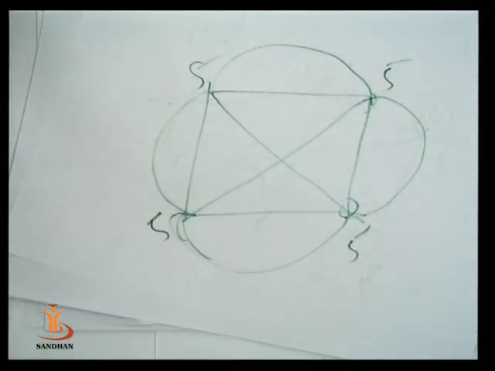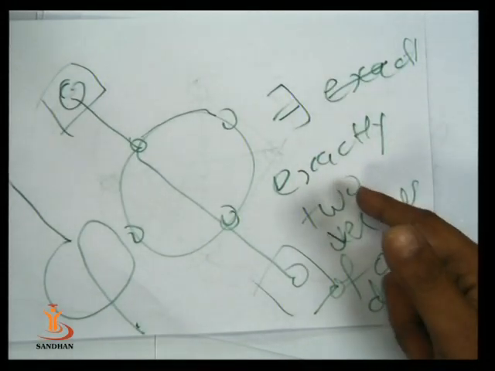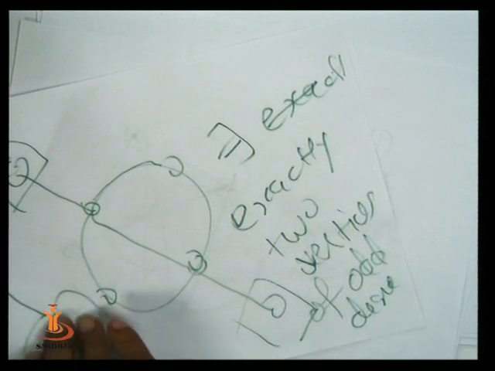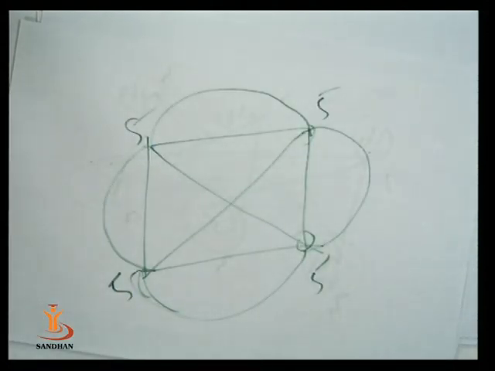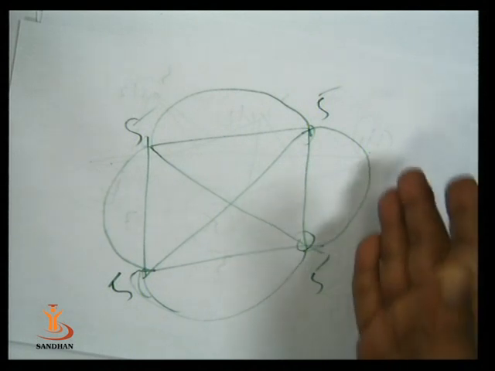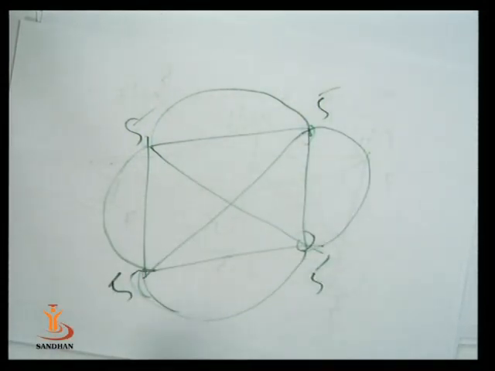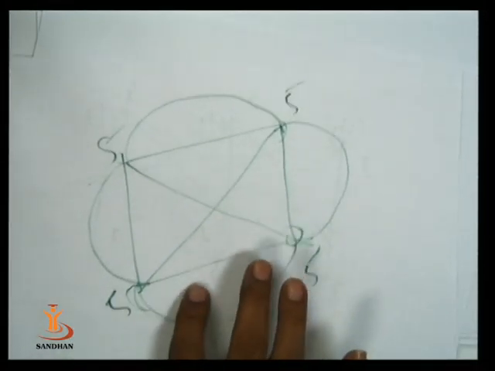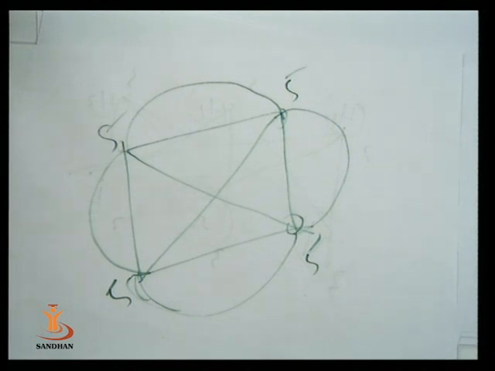Is it a sometime traversable curve? Which graph is sometime traversable? If there exist exactly 2 vertices of odd degree, then it is sometime traversable, otherwise not. Here this graph consists of 4 vertices of odd degree. So this graph is not a sometime traversable curve. So this curve is never traversable. Understand?